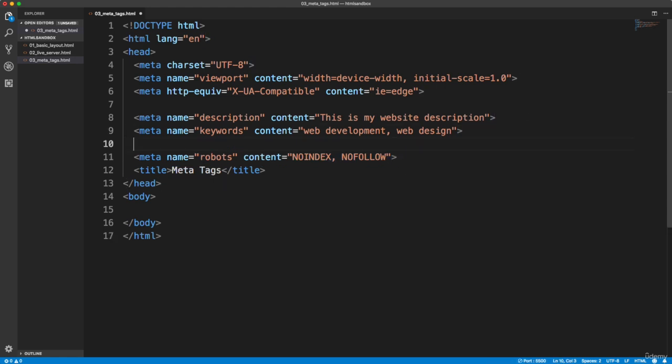And I'll just put a comment: do not index our page. All right, so that's pretty much it. I'm going to go ahead and save that. I'm not going to go over any of the other ones right now because they're really not that important. If you want to look up some of the other ones on your own, you can do that, but I don't want to throw too much stuff at you that you don't really need right now.